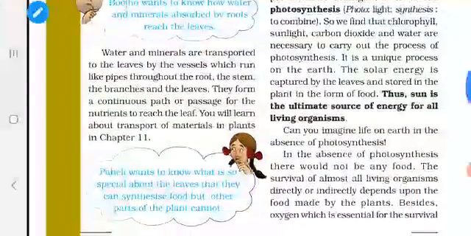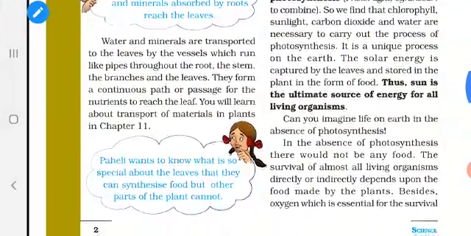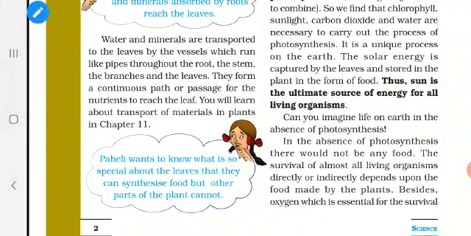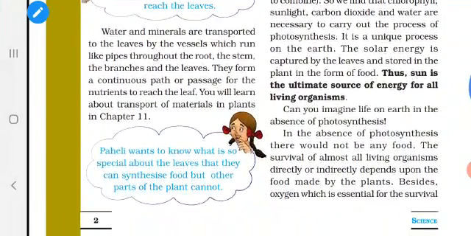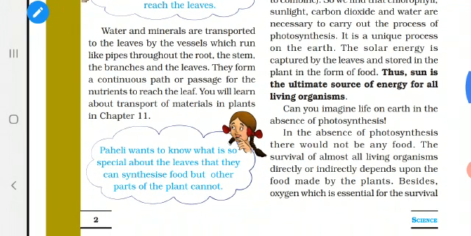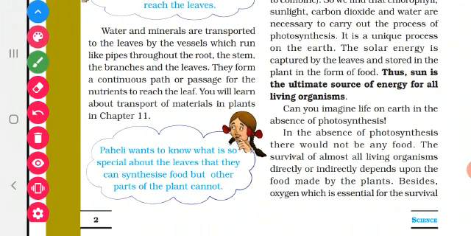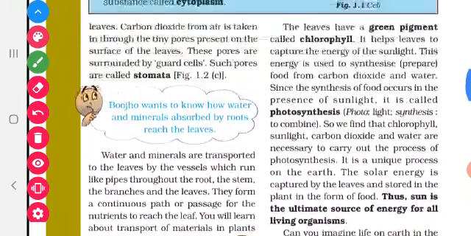Okay, have you seen the pipe in which the water is running? Through the pipe only, water in the tank is circulated to various portions in our home. So, like that, the water and minerals are transported to the leaves by the vessels. The vessels are only pipes. They run throughout the stem, root and branches and it reaches the leaf. Okay, have you all understood?